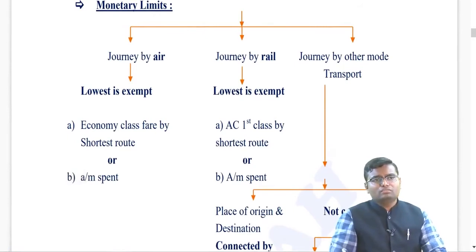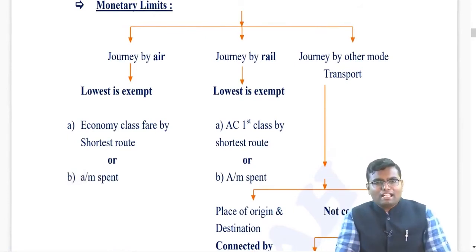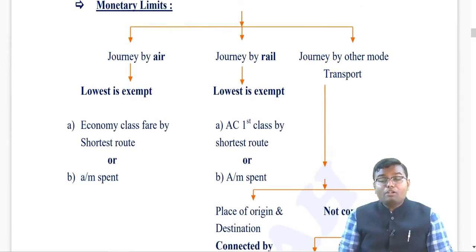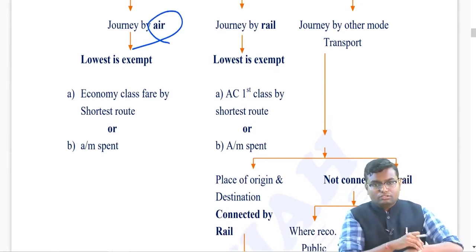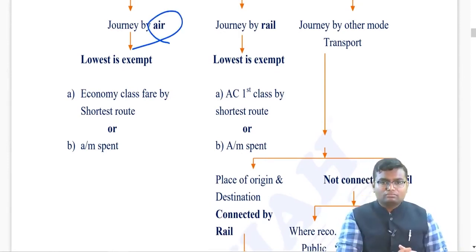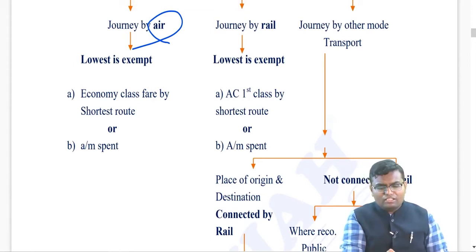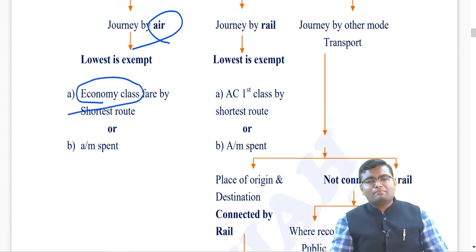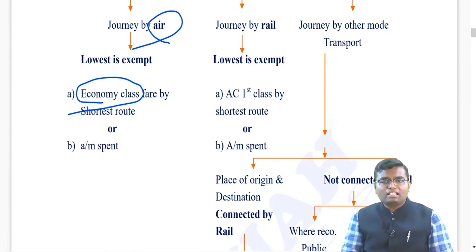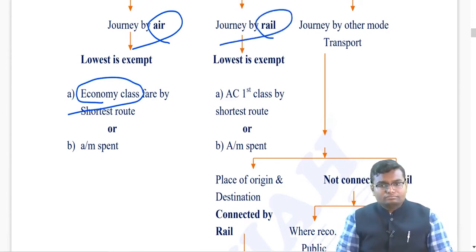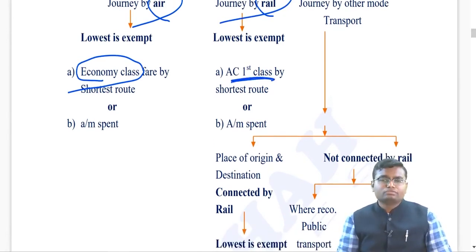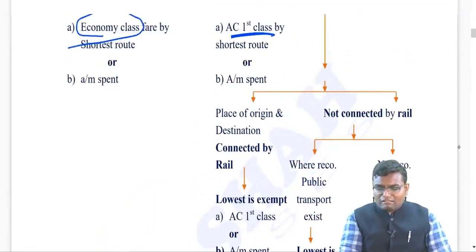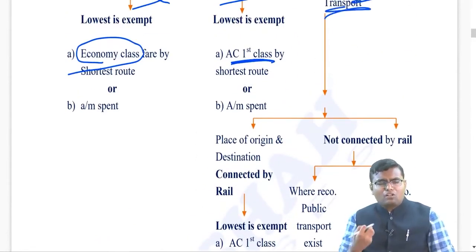Now what is the maximum exemption that you will be getting? You can do the journey through a cruise also, but we will not give you the exemption for the traveling expenditure of a cruise. You have to see from which mode you have done the journey. If you have done the journey through air, through plane, in business class, the maximum exemption that we can give is the fare if you had traveled through economy class. So the maximum expense that will be exempted is as if you had traveled through economy class. If you have done the journey through rail, then the maximum exemption can be given as if you had traveled through first class AC compartment.